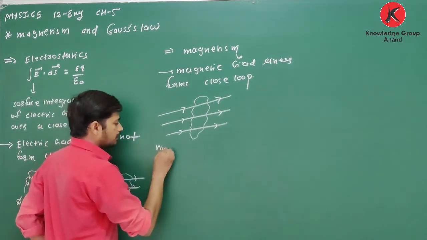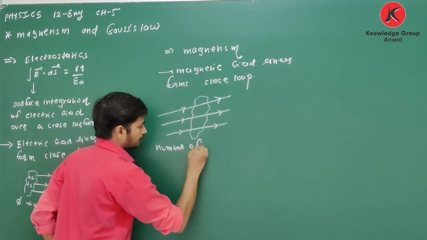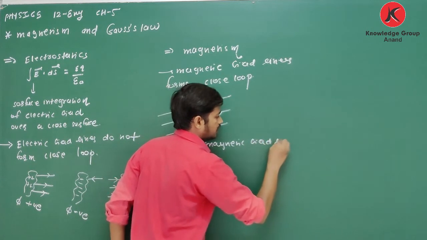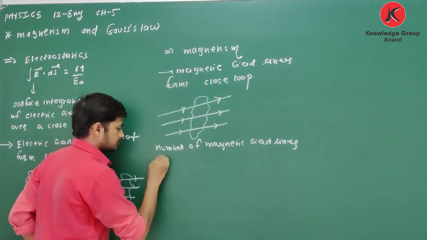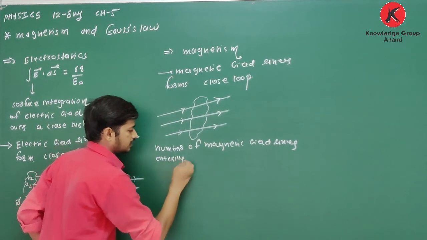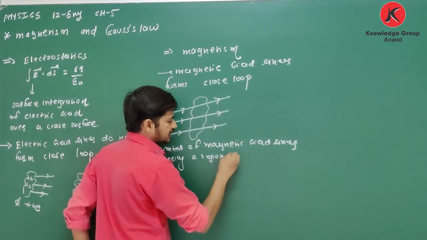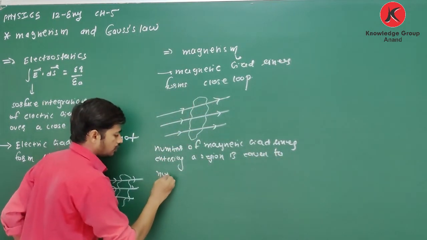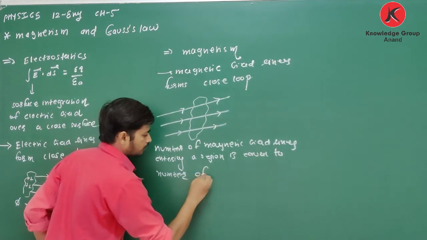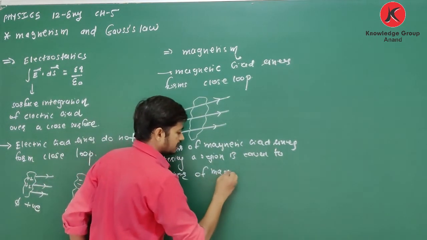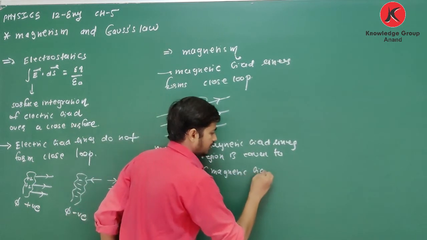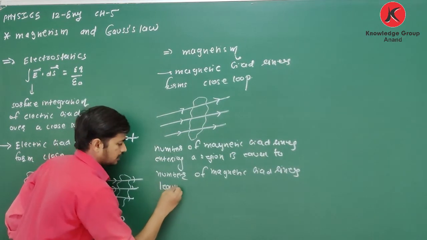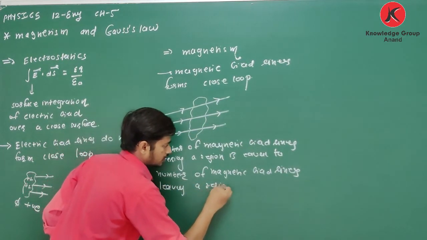So the number of magnetic field lines entering a region or a surface is equal to the number of magnetic field lines leaving a region.